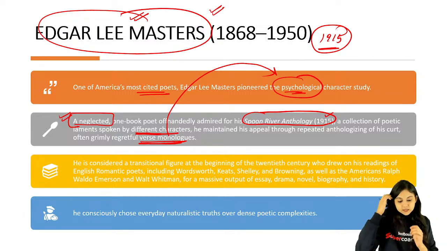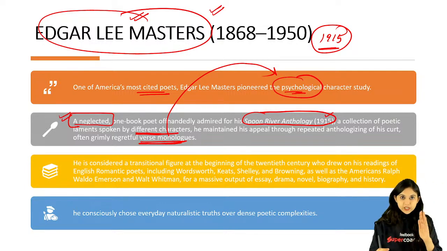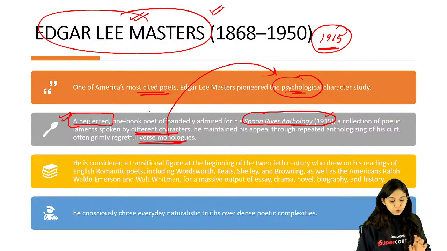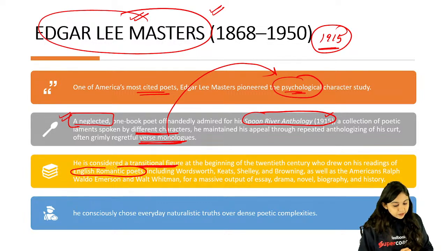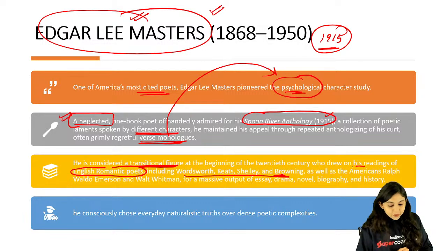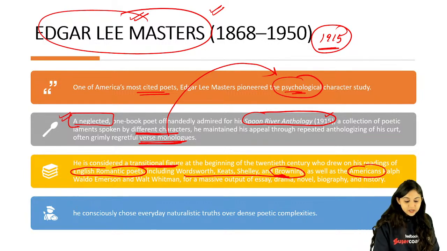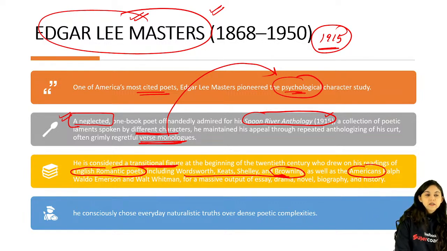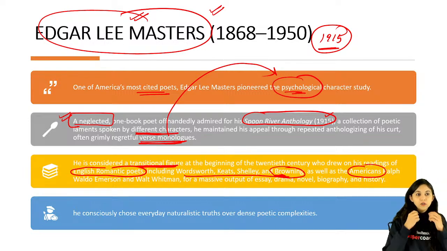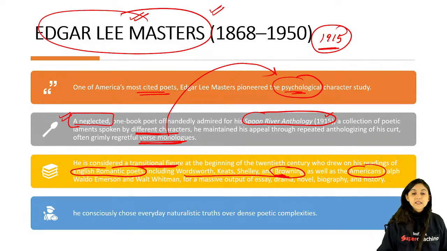So Edgar Lee Masters wrote the Spoon River Anthology. From here you have to remember the Spoon River Anthology. It has psychological probing, and he writes verse monologues. And please remember he was a transitional figure. He was reading English romantic writers like Wordsworth, Keats, Shelley, even Browning, who, though a Victorian poet, he was also studying. And American poets like Emerson and Whitman, he was reading them well too. So he was literally trying to understand the best practices, the ways in which these writers express themselves, right?